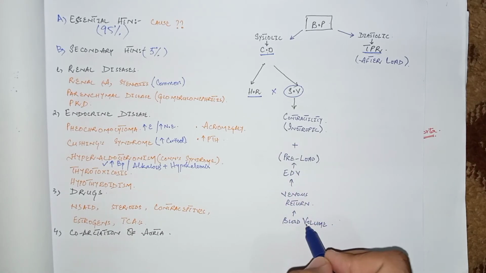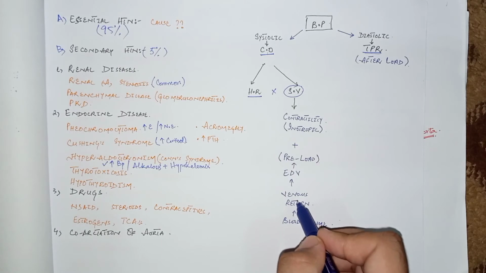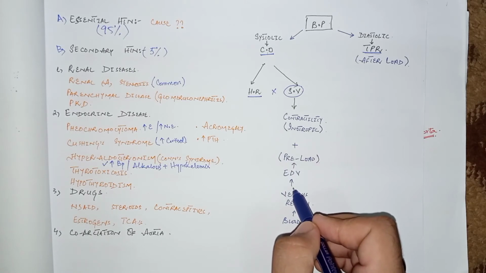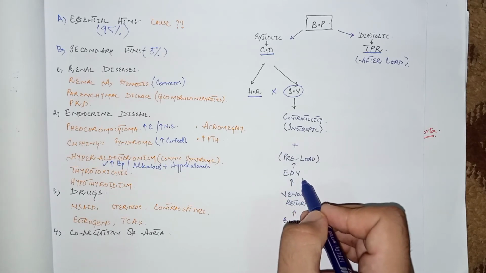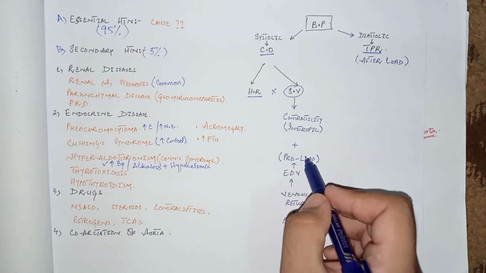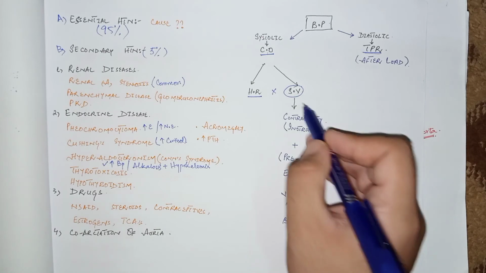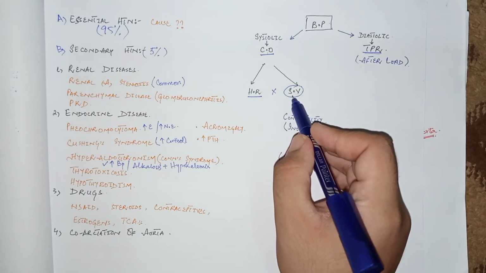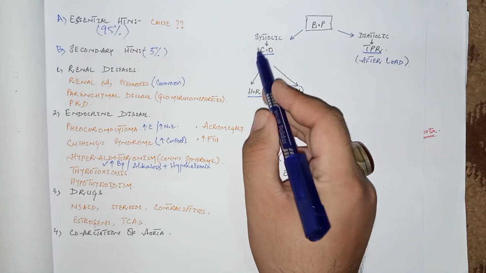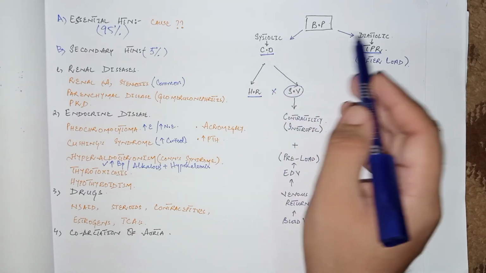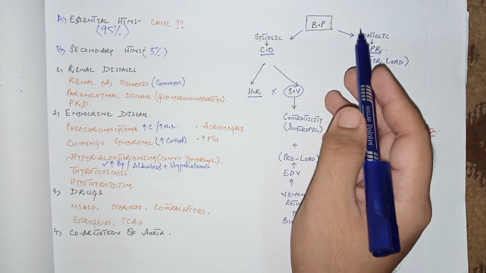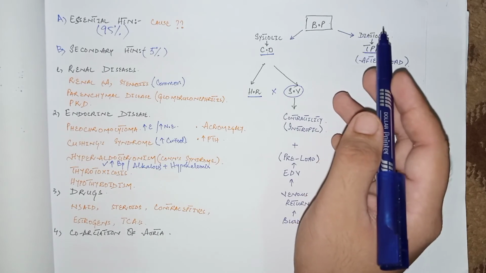If there is high blood volume, it increases the venous return. Ultimately increased venous return increases the end diastolic volume, which is normally 120 ml. So increased preload increases the ejection, that is, increased stroke volume and ultimately increased cardiac output, so increased systolic blood pressure. So this was the pathogenesis of essential or primary hypertension.